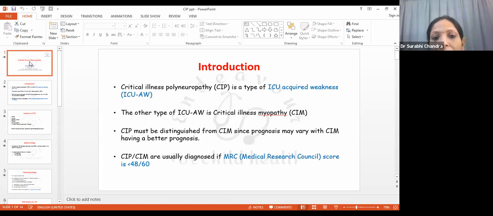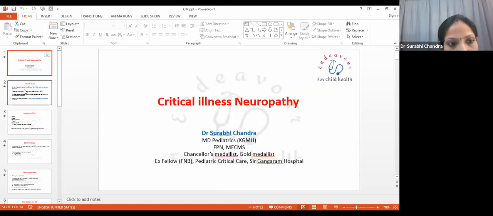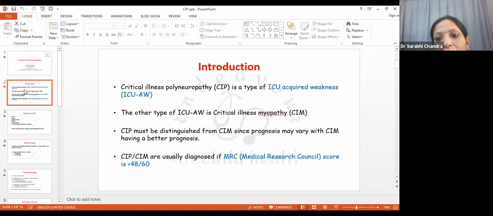So, critical illness neuropathy is a part of ICU acquired weakness. There are two types of ICU acquired weakness. First is critical illness neuropathy, CIN, or critical illness polyneuropathy, CIP. And the second type is critical illness myopathy, that is CIM. We know that CIP must be distinguished from CIM because prognosis may vary, with CIM having a better prognosis than CIP. And CIP or CIM are usually diagnosed using the Medical Research Council score.